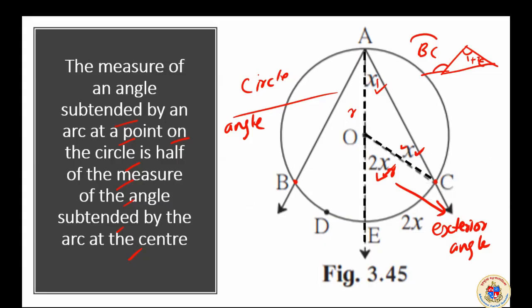If I think in the same way on the other side, extend here. This is a bisector, sorry, this is an angle bisector. This also will be x. So this will be 2x.